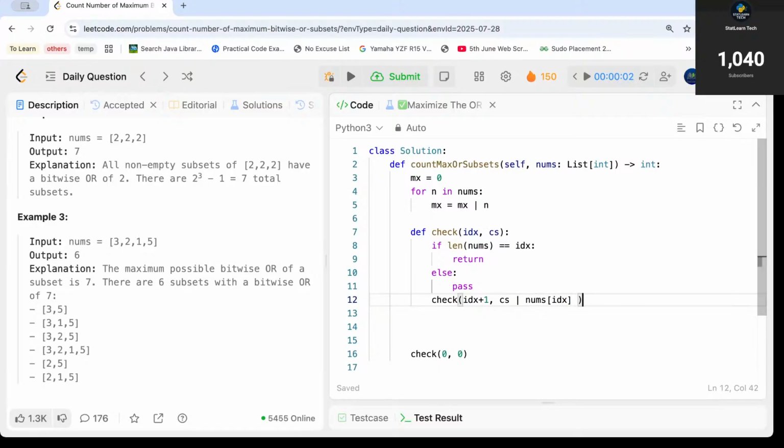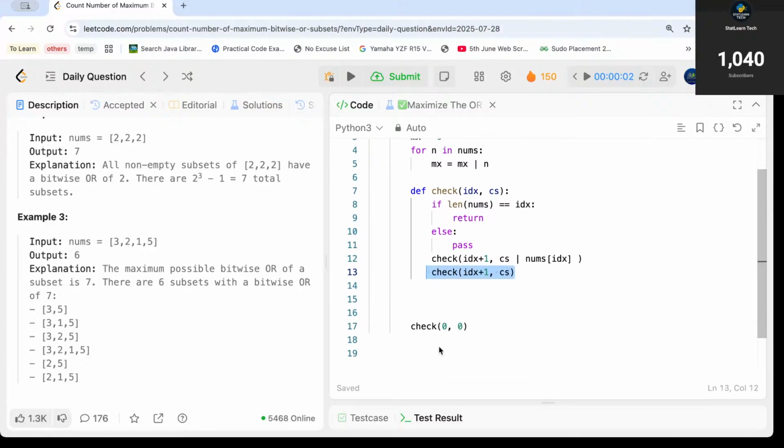And what more I can do is, I can call check again with the next element, let us say here it will be index number 1, which is 2. But this time I will pass my current sum only. That is, if I start with 0, don't include 3 and pass it along.